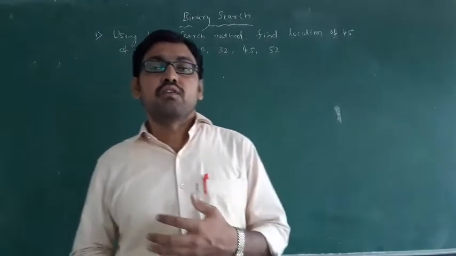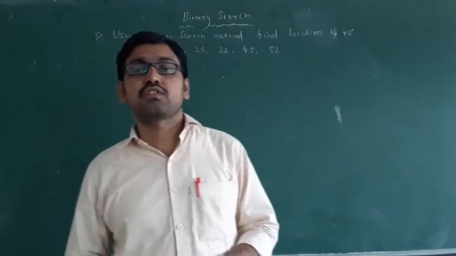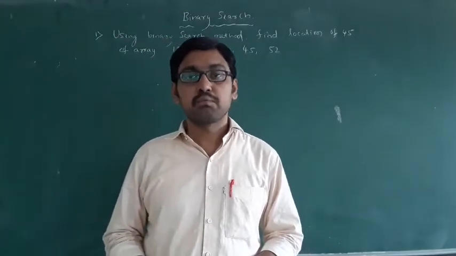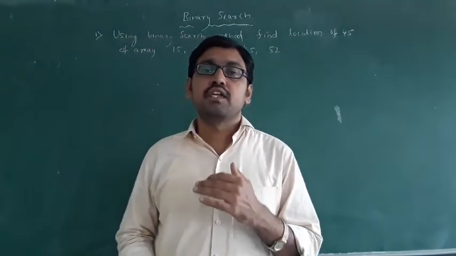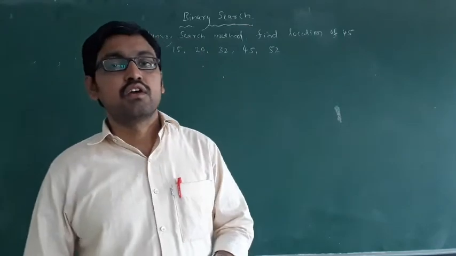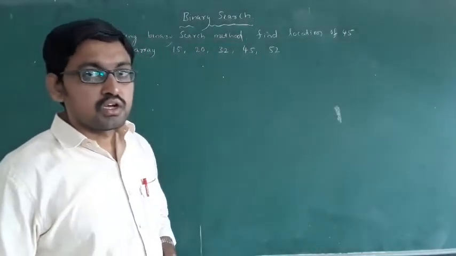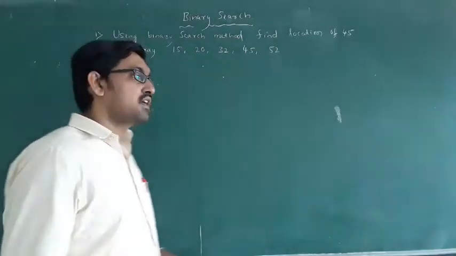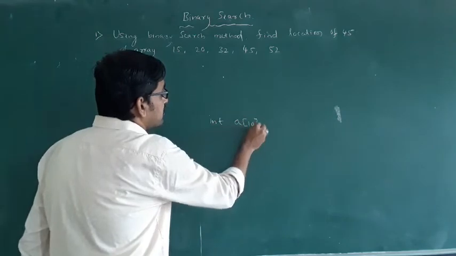Then we discuss non-primitive data structures. There are two types of non-primitive data structure: one is linear data structure, the second is non-linear data structure. In linear data structures we have studied the array. What is an array? An array can be declared by using int a of 10. This is nothing but an array.